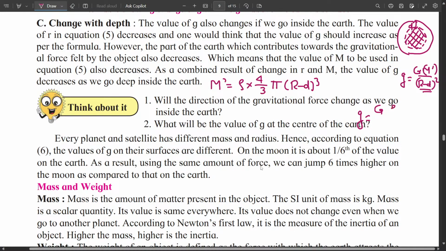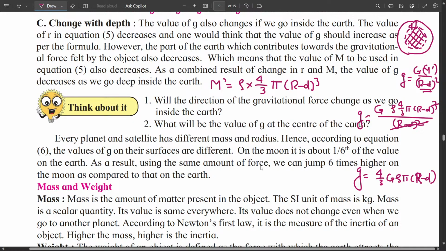It is capital G rho 4 by 3 pi r minus d cube divided by r minus d square. So r minus d square cancels out. You get the value of g to be equal to 4 by 3 capital G rho pi into r minus d. And then that inverse proportion is not at all there.